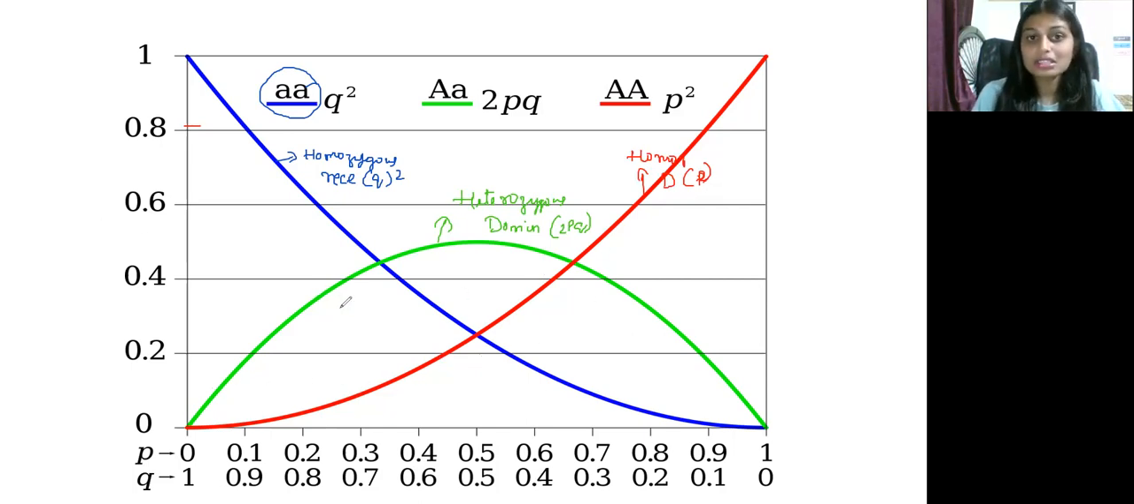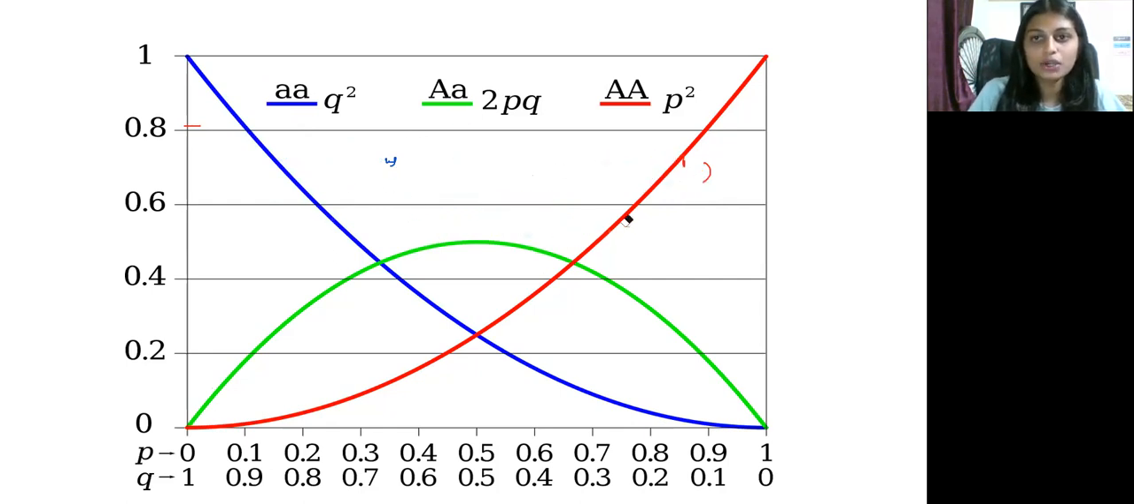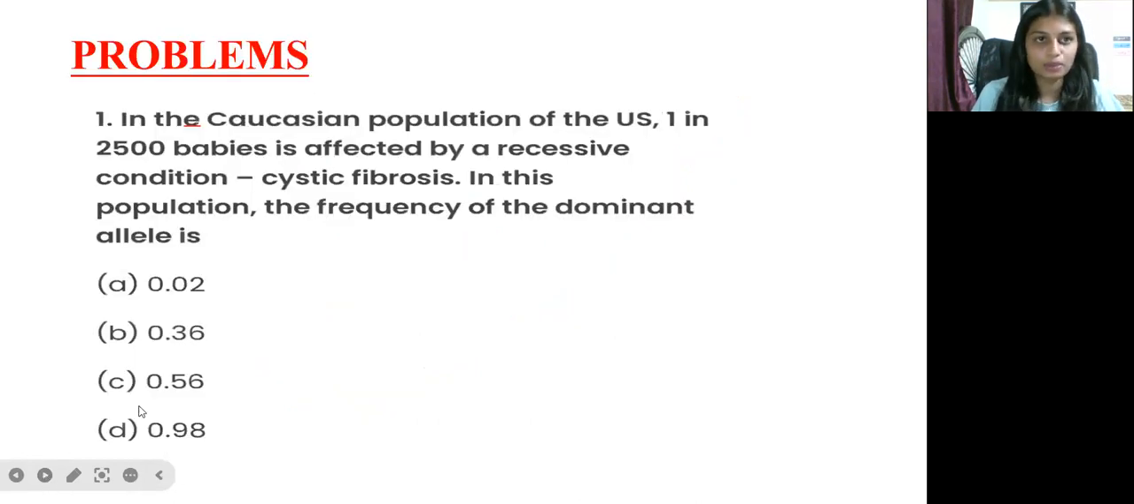Okay, so this is the graph of Hardy-Weinberg equilibrium, that is homozygous recessive, homozygous dominant, as well as heterozygous dominant. So this graph will easily show the allele frequencies of P square, Q square, as well as 2PQ. Okay. So next we'll solve some problems so that people get an idea regarding this Hardy-Weinberg equilibrium. So just go with the problems.